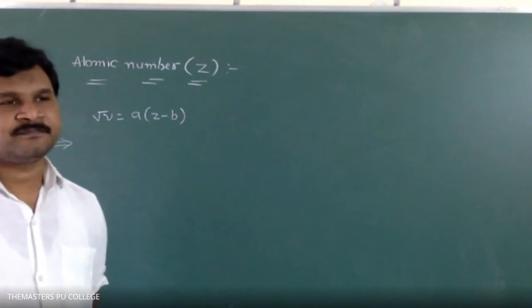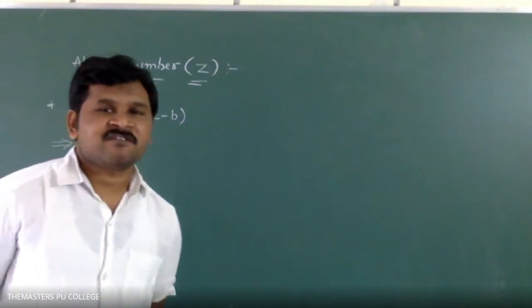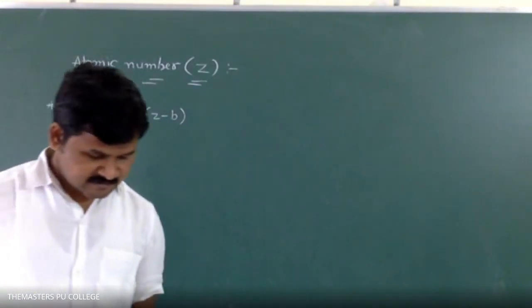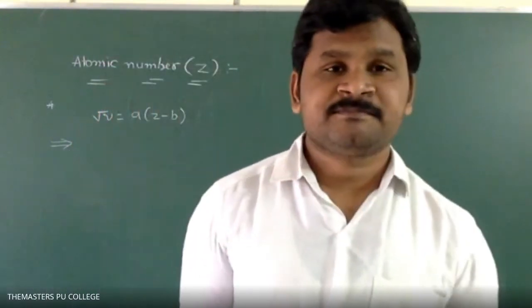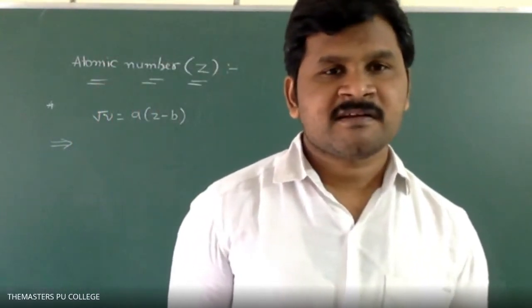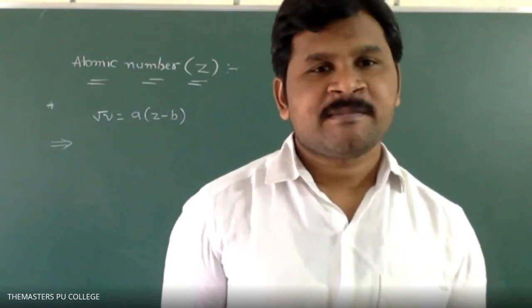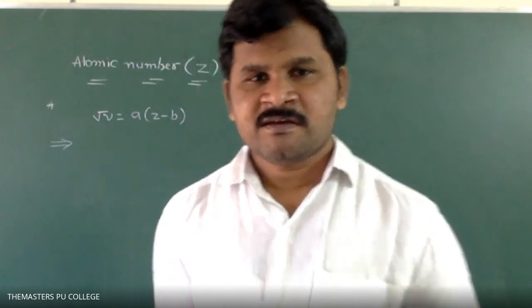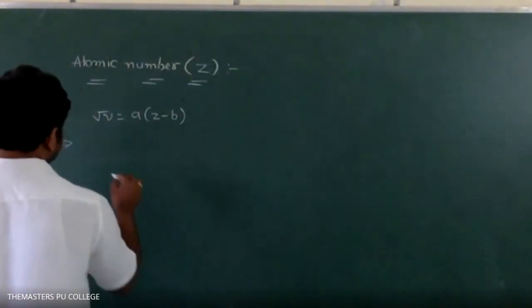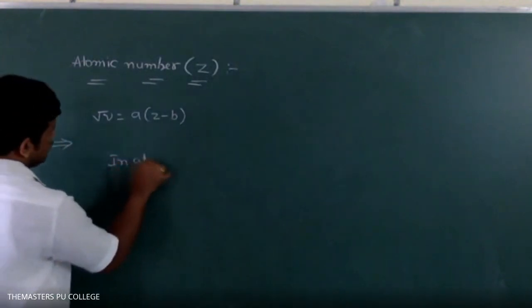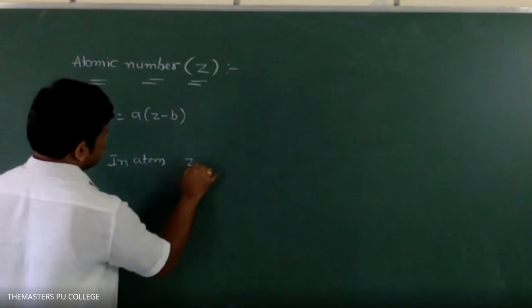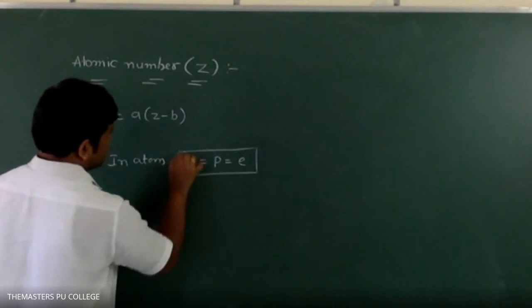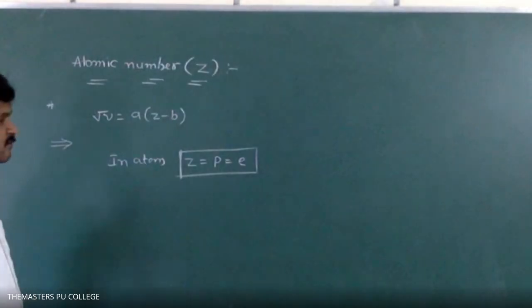Next point. Atomic number is equal to the number of electrons present in the atom. Okay. Please remember this formula: Z is equal to P is equal to E.